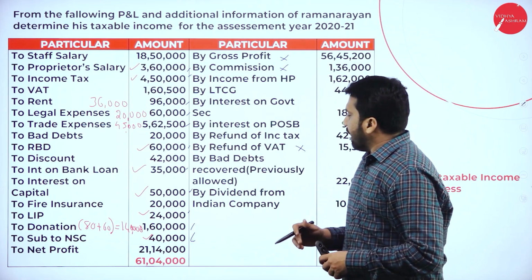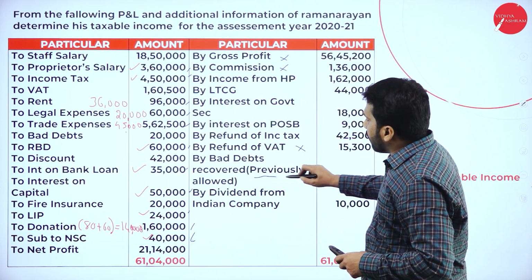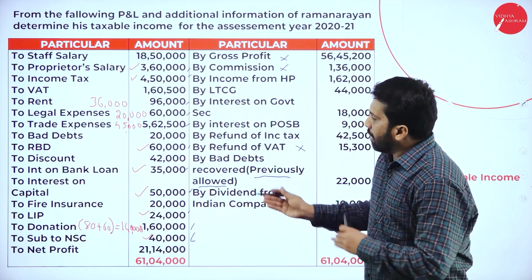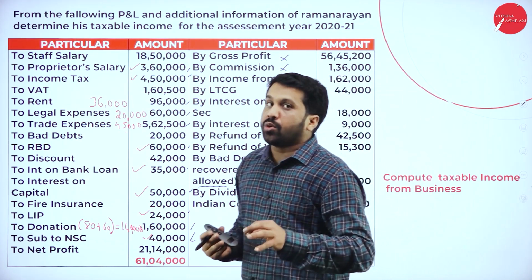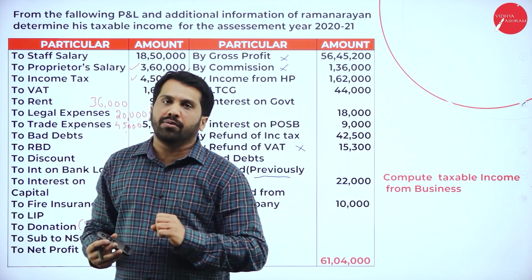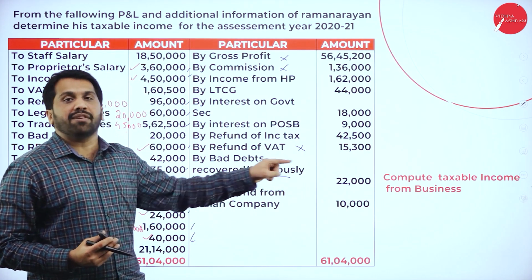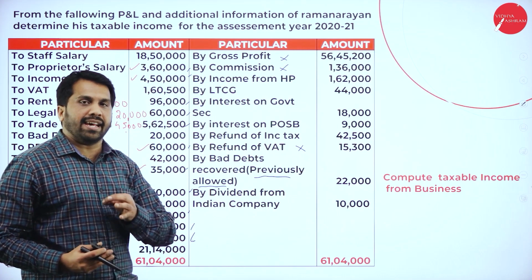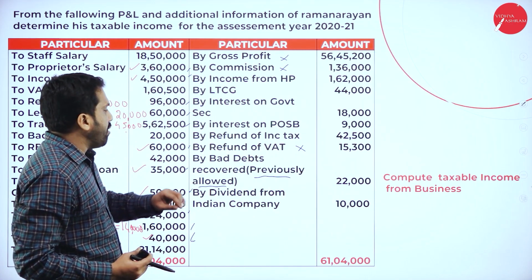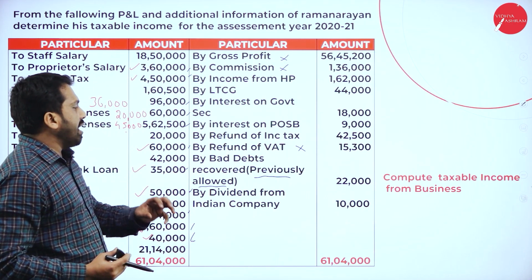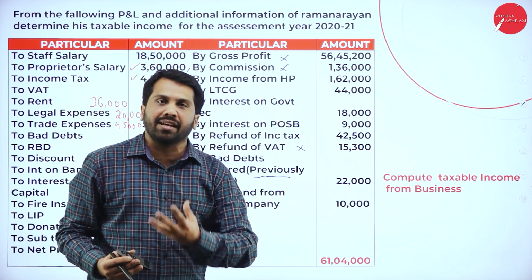And one more adjustment they have provided: previously allowed. If it was previously allowed, no need to allow now. Remember, if this word is not there, then we are supposed to take. Again, I'll repeat, very important, bad debts which are recovered previously allowed.